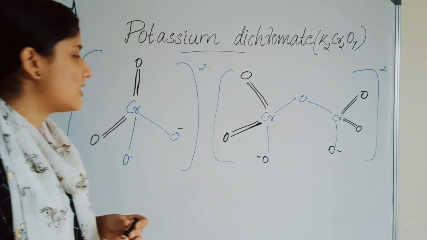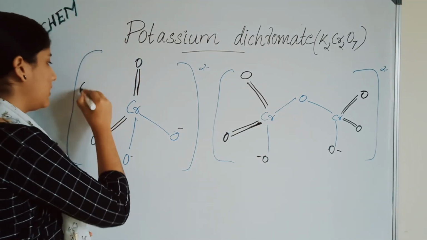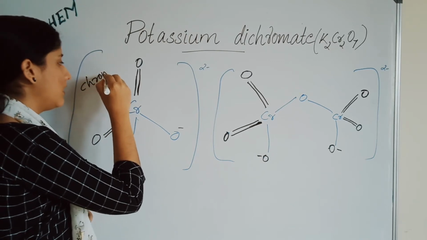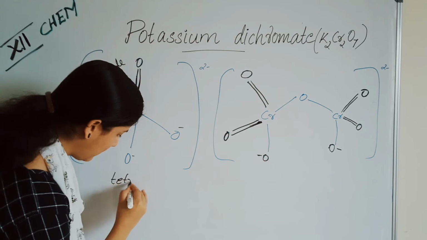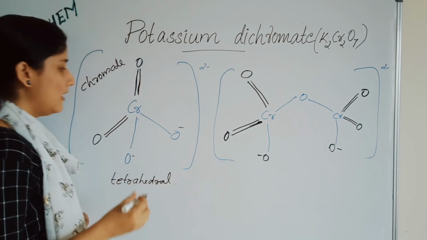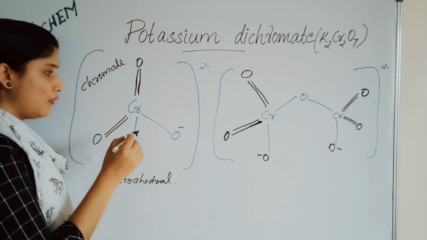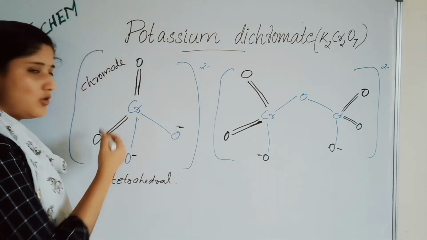Now let's look at the structure of chromate and dichromate. This is the structure of chromate. Chromate is tetrahedral in structure. This is CrO4 2-. There are 2 oxygens with minus charge and 2 double bonds.